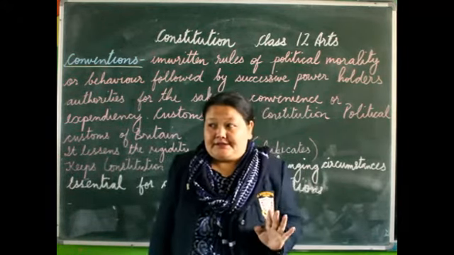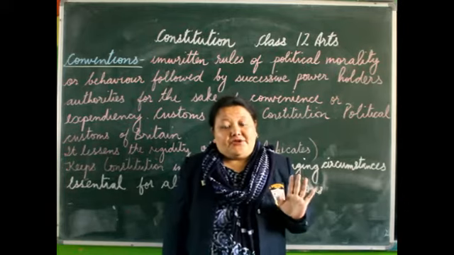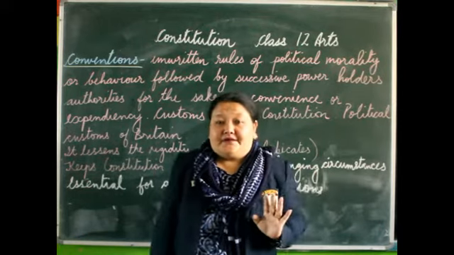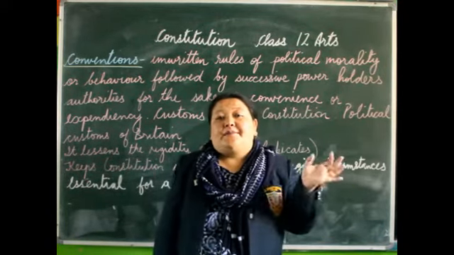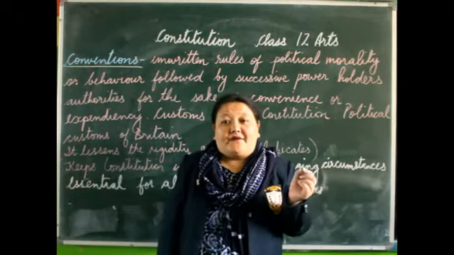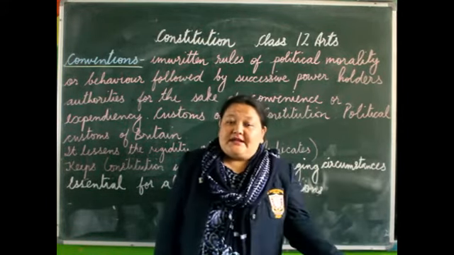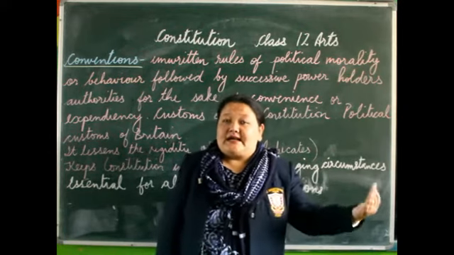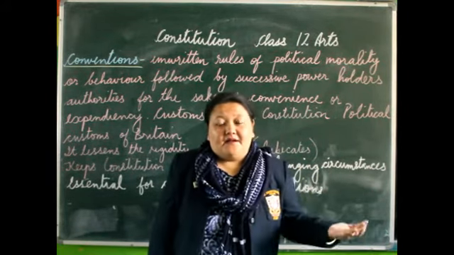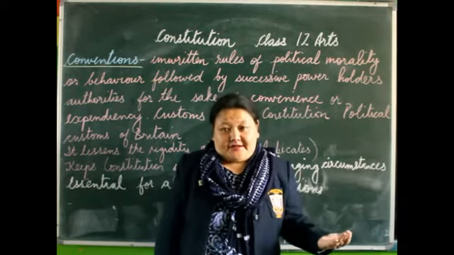The British Cabinet. In Britain, or the UK, you have a parliamentary form of government. The Prime Minister is the head of the government, but you have his cabinet to assist him. Nowhere in Britain is there a hard and fast rule that there has to be a cabinet, but it is a convention. Since the cabinet has been in function for a very long time, it is a well accepted fact that the British cabinet is there, and the head of the British cabinet is the Prime Minister.